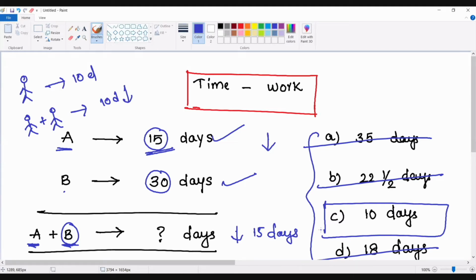Sir, what happens if the option choices are given differently? What happens if the option choices are given differently?